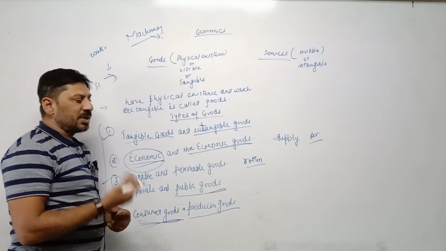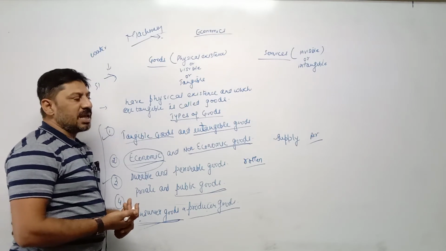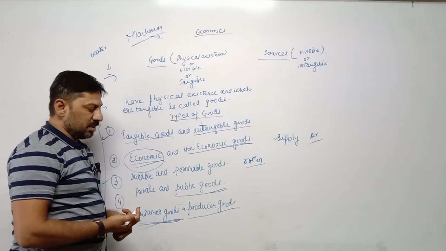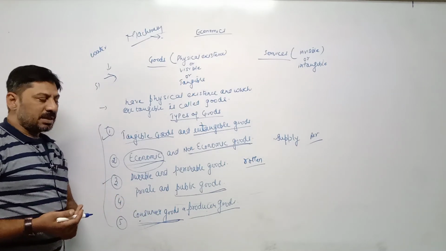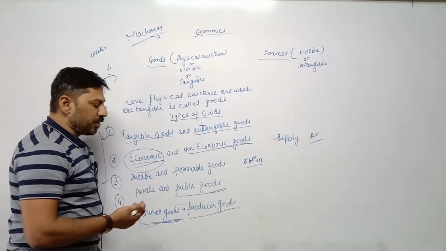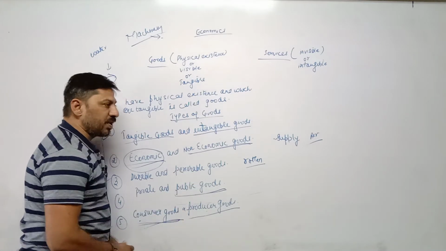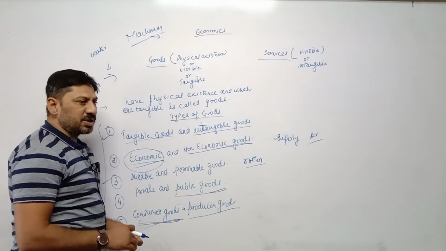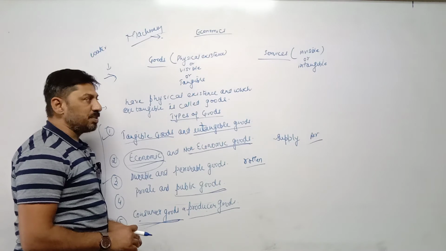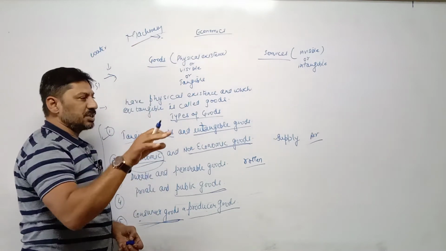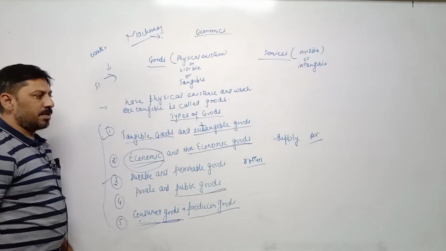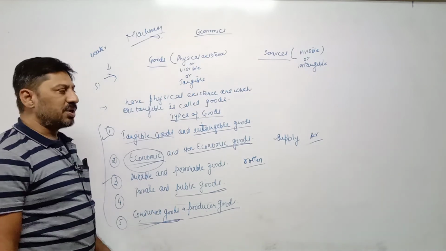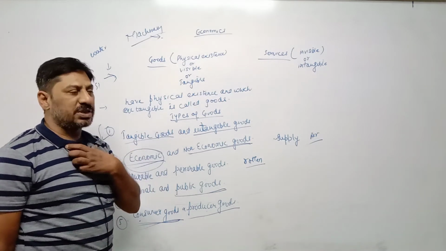For example, raw materials. In economics, in the 9th chapter, we have done intermediate goods. So intermediate goods means raw materials, machineries. These are all producer goods because these are purchased by the manufacturer for the production process. Means such goods do not satisfy the wants of consumers directly.